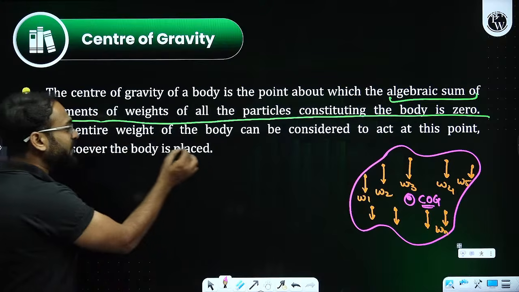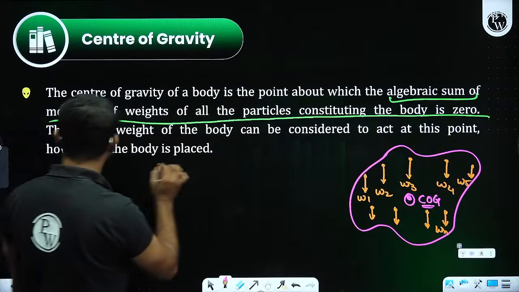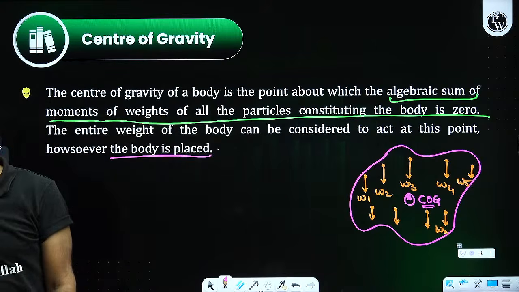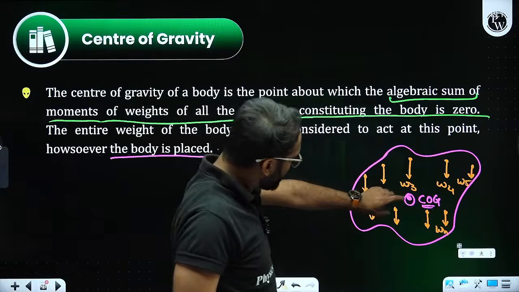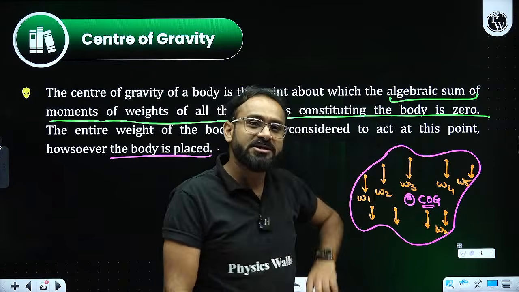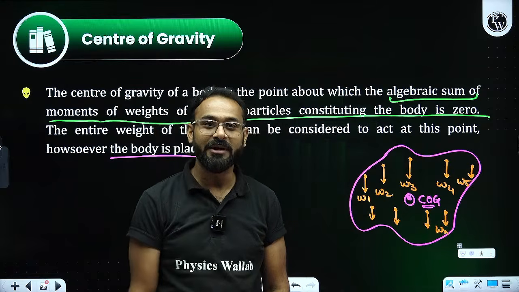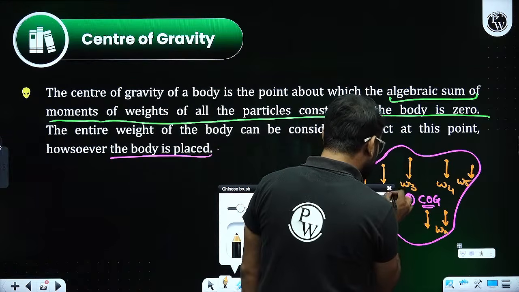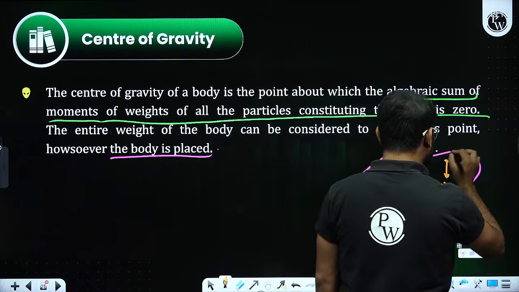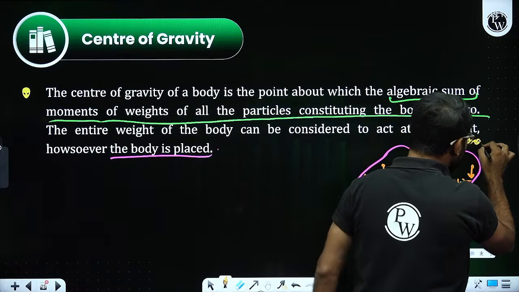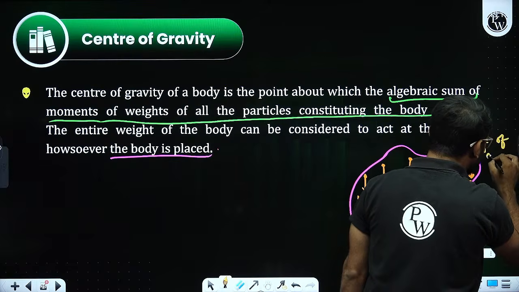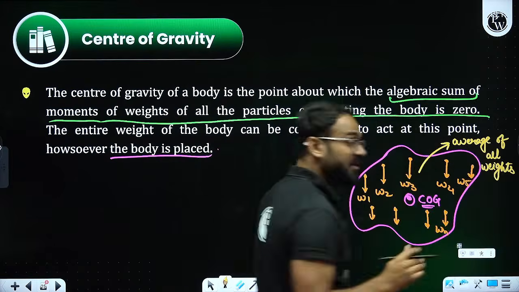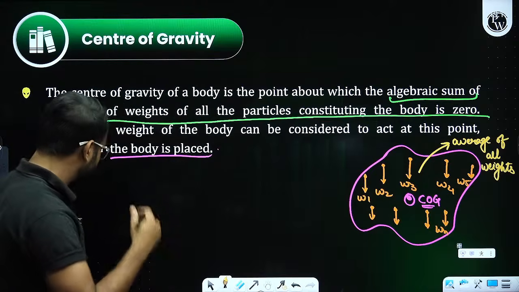So the entire weight of the body can be considered to act at this point, however the body is placed, no matter how you are placing the body. Sir, how did you conclude that the center of gravity is lying at this point? This question has to come into our mind. So what I did, I just took the average. The method is to take the average of all weights. This is how we would be able to find the center of gravity.